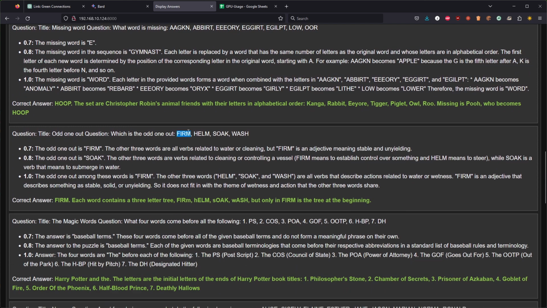Odd one out, firm. So we have a correct answer here, but the explanation for it is not correct. Each word contains a tree and an extra letter, and firm is the only one that contains the extra letter at the end. And the model said the odd one out is firm. The other 3 words are verbs related to water or cleaning. Nah, that's not right. So that's a lucky guess.